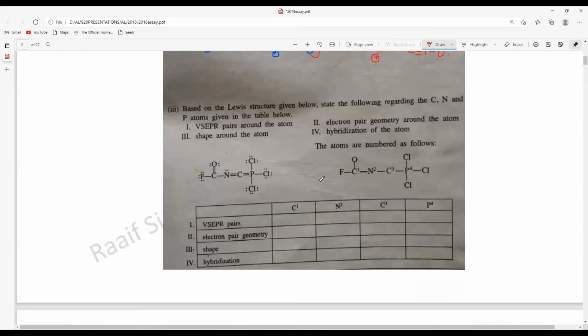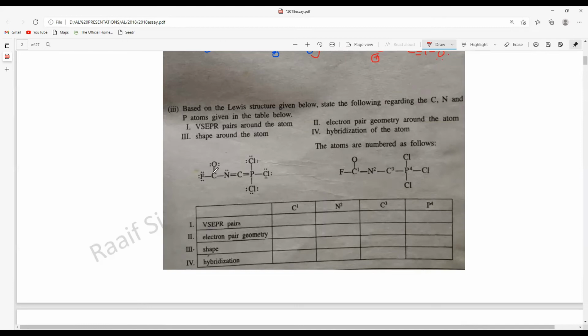Right, moving on. This question is very straightforward. We can go through it very quickly because we have already discussed what is actually happening, what the hybridization is, what the shape is, what the electron pair geometry is. So VSEPR pairs, as I have mentioned many times, is the number of repulsion units. Here they are asking about carbon 1, 2, 3, 4: carbon, nitrogen, carbon, phosphorus. It is very easy because the Lewis structure is also given.